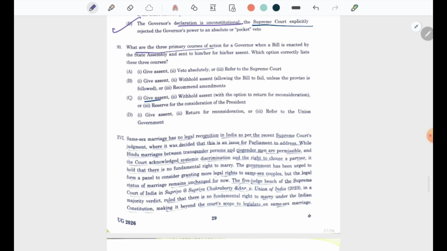Next question. What are the 3 primary courses of action? The answer is option number C. Give assent, withhold assent, or reserve.